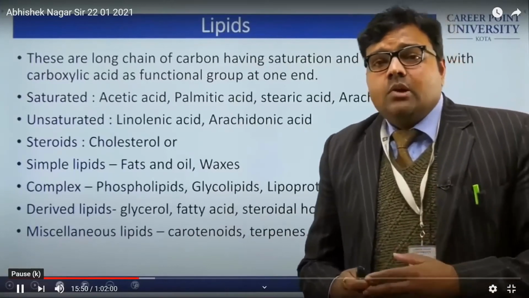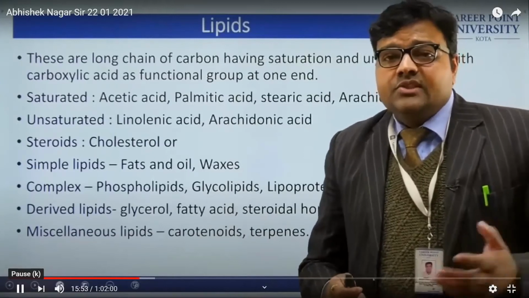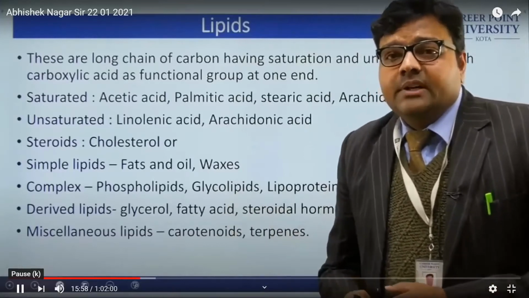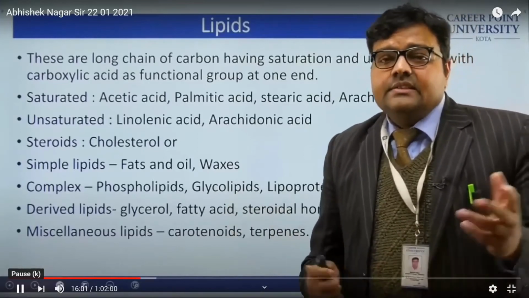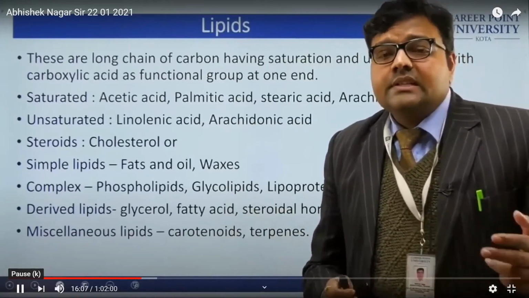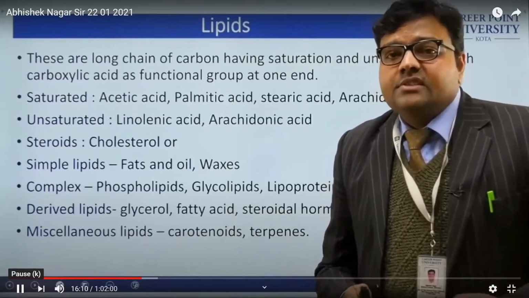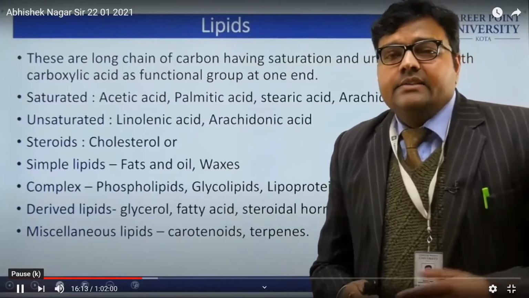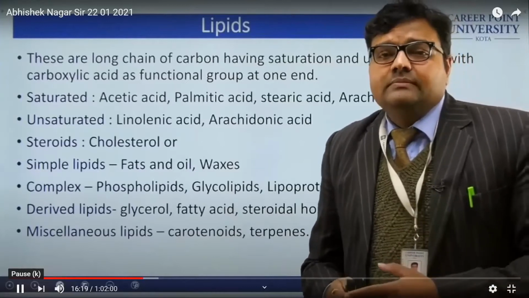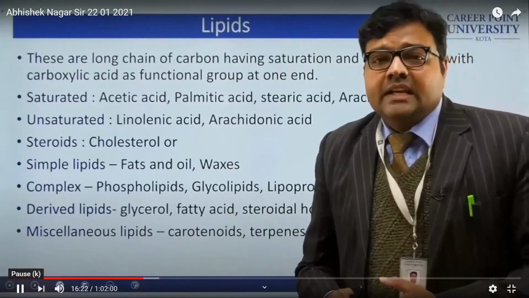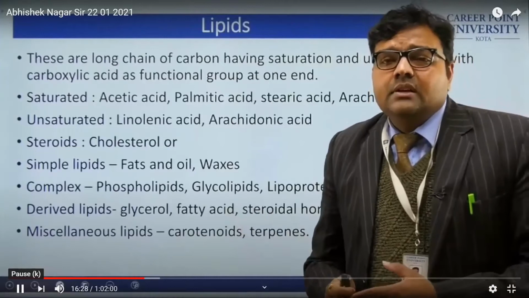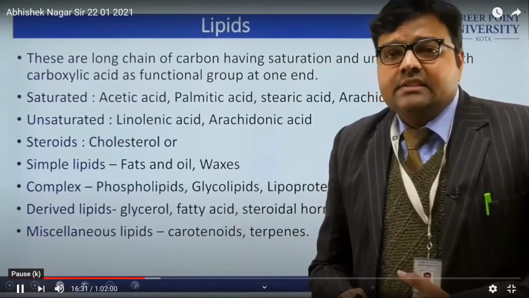Now the next point is, what is that fundamental compound from which the structures of various lipids can be drawn? That compound, in case of lipids, is acetic acid, CH3COOH. It is a simple structure. As we have discussed, in case of aldoses the fundamental structure is D-glyceraldehyde. In case of ketoses, the structure is dihydroxyacetone. In case of amino acids, the structure is glycine, alanine. These are the fundamental structures. Now in case of lipids, we can start our structure writing from acetic acid.